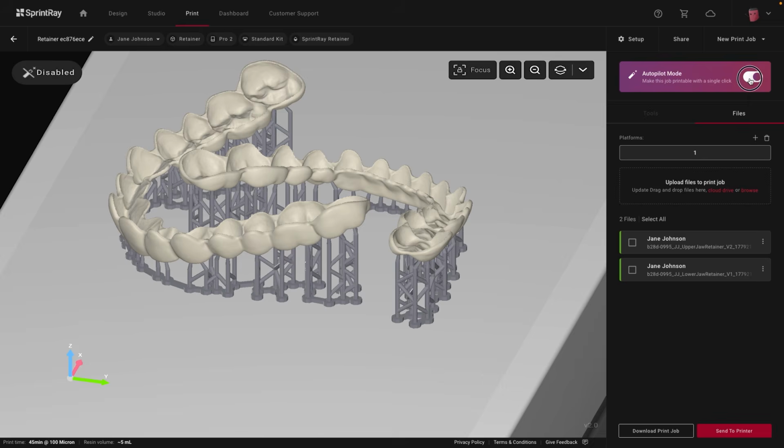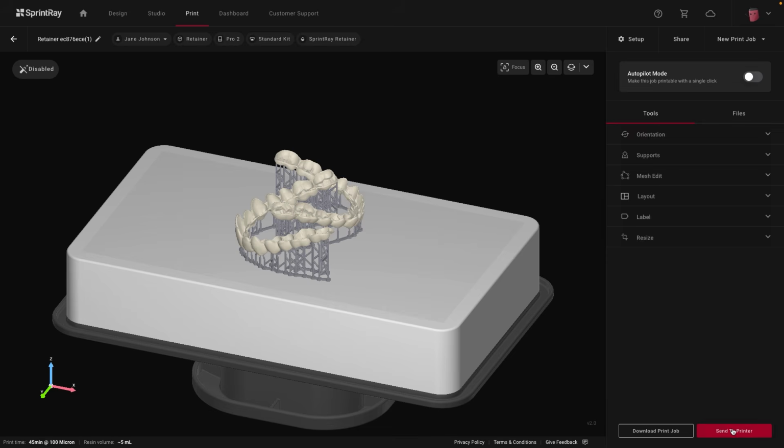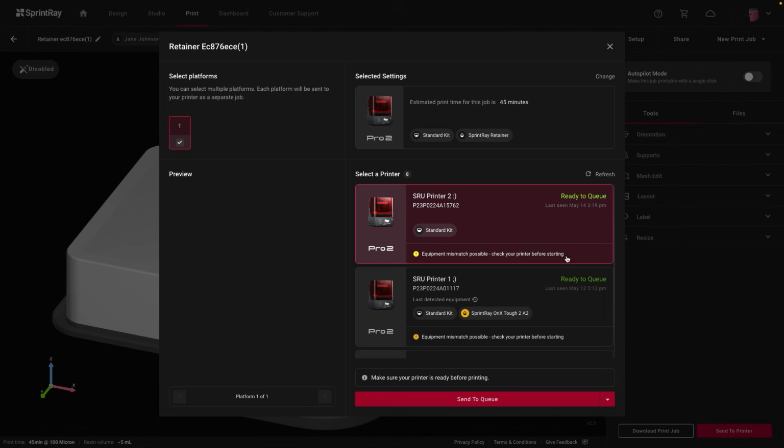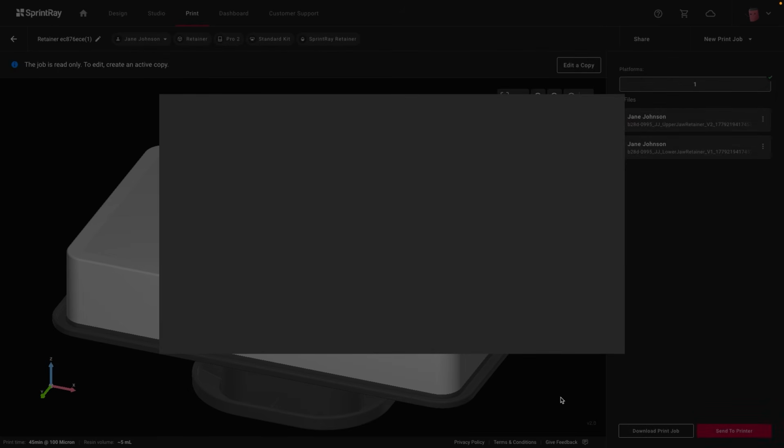If you'd like to make any manual adjustments, you can turn off Autopilot mode here. Once you do, the system will switch to the Tools panel, where you'll have access to options like orientation, supports, layout, and labeling. Once setup is complete, select your printer and send the job to the queue. At this point, your print is ready to start.